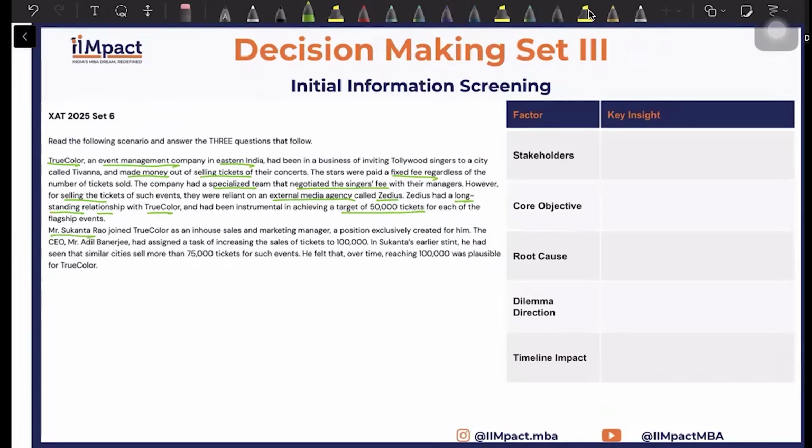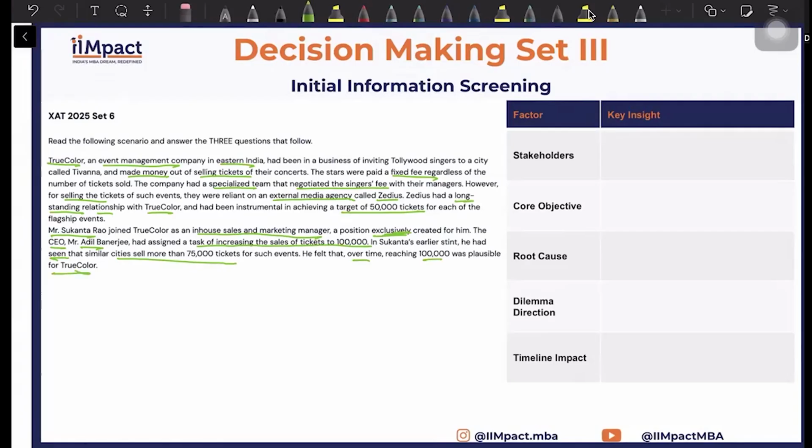Mr. Sukanto joined as in house sales and marketing, a role exclusively created for him. CEO Mr. Adil's task is to increase the sales of tickets to 1 lakh. So this is directly your core objective. He had seen similar cities sell more than 75,000 tickets. Over time, reaching it seems plausible for him.